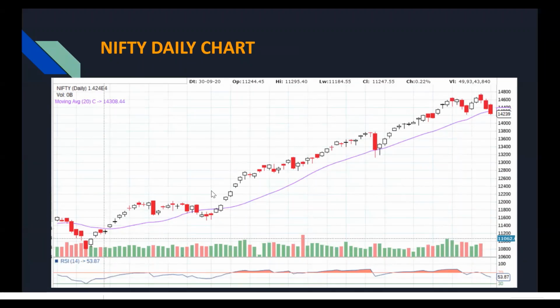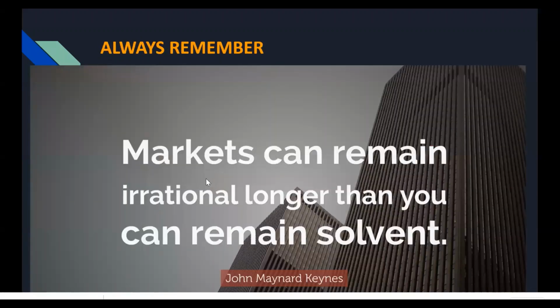In fact, with RSI above 55, you should buy, because the major moves and the major momentum in a stock happen only when it has RSI above 55. This is a recent example of the Nifty chart. So always remember, don't try to short if the RSI is above a certain level.